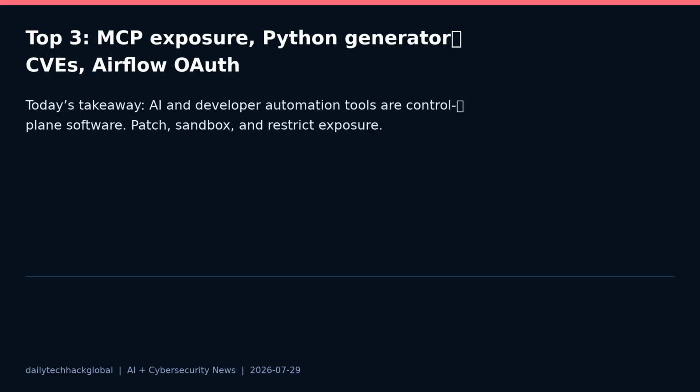The main takeaway: AI and developer automation tools are now control plane software. Patch them, sandbox them, and do not leave them reachable from networks they do not need.